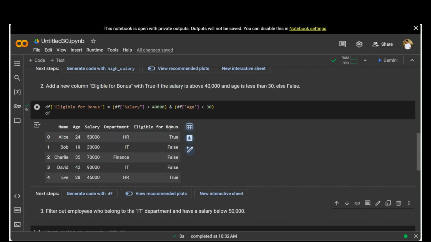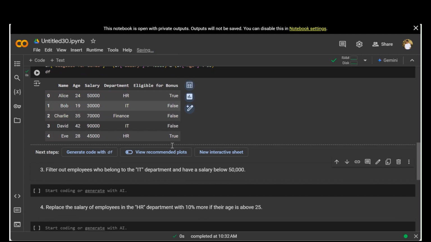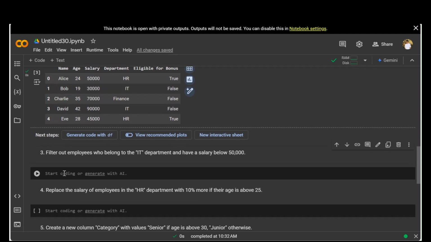Okay, so we have a new column for eligible for bonus, and we have only two true values because Alice and Eve have age less than 30 and they have a salary greater than 40,000. Cool. That's a pretty good question, and also an easy one, not a tough one. Now let's jump to the third question.